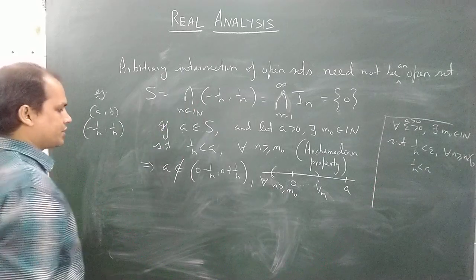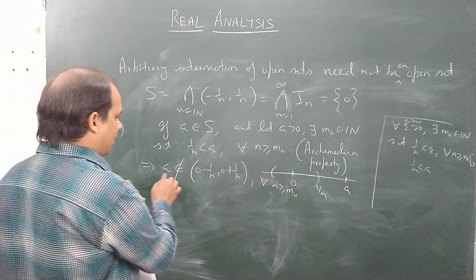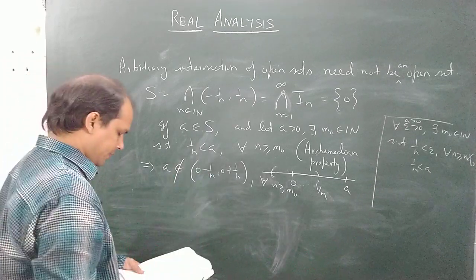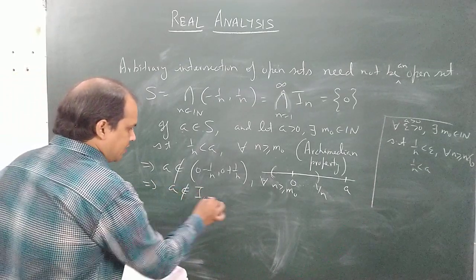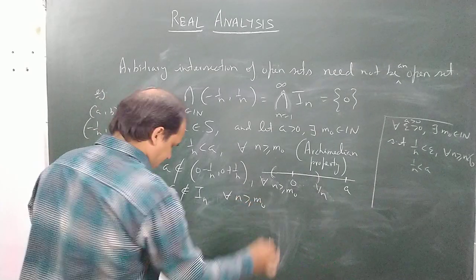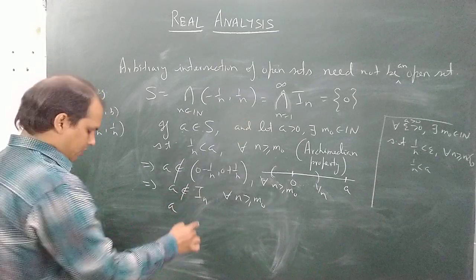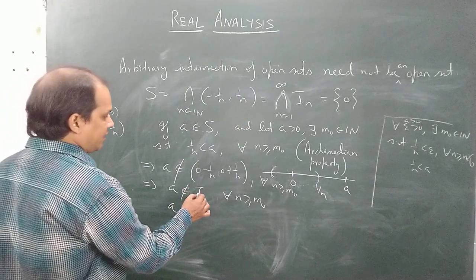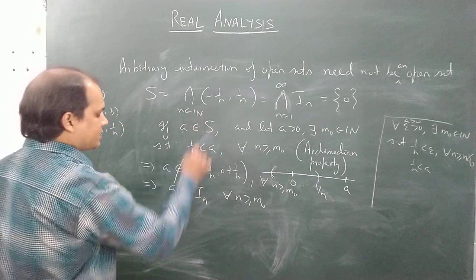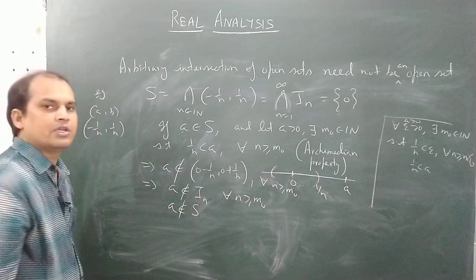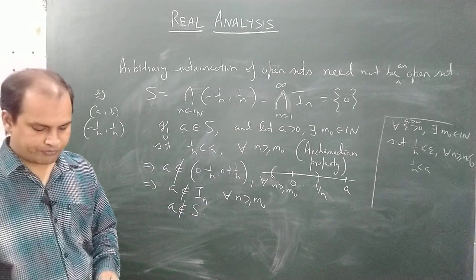But here we are getting that one can always construct an interval of this type in which a will not lie. So a will not lie in the intervals for every n greater than or equal to this m naught. If a is not in even one of the intervals, then obviously a will not belong to their intersection. So it will not belong to this set S, which is the intersection of all those open intervals of the type minus 1 by n to 1 by n.